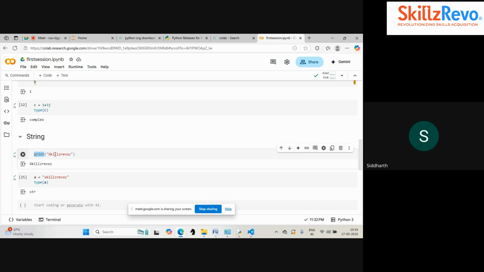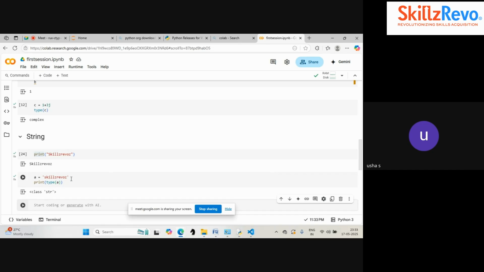If I give that to a variable and check the type, it says it is a string data type. You can also use the print statement to check the type of this. Whenever you are using a quotation, that will be considered a string, either single quotes or double quotes. You can display the string with the help of quotation only.